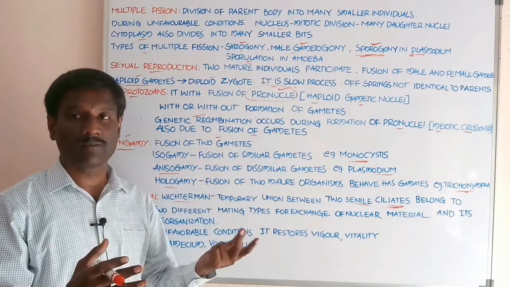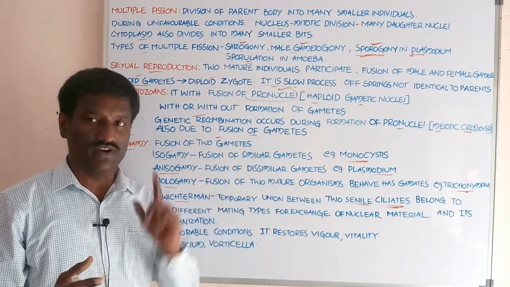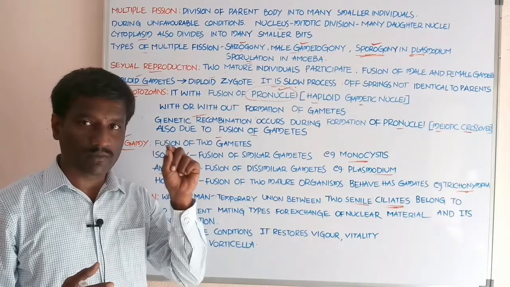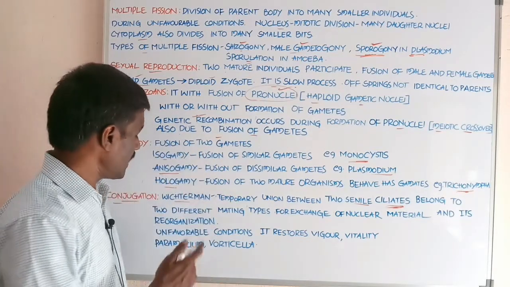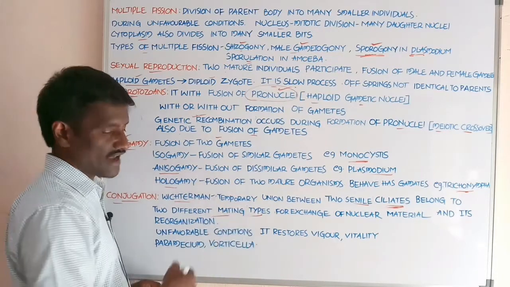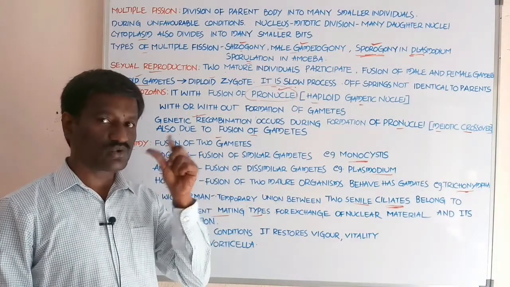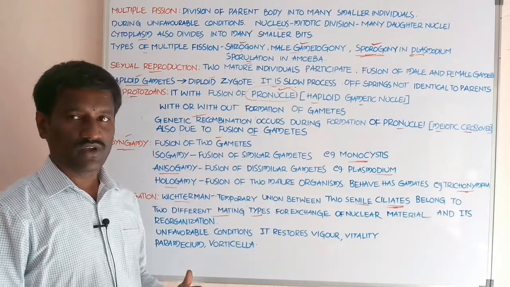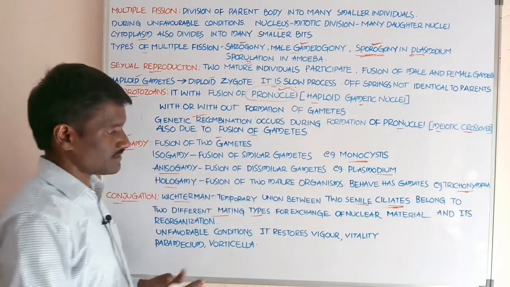Senile means aged individuals. Weakness is also present in these two individuals, belonging to two different mating types. Student, there is no relationship between the two senile ciliates, belonging to two different mating types.